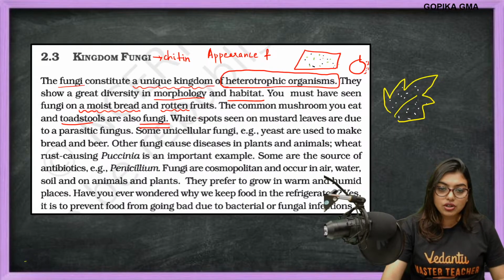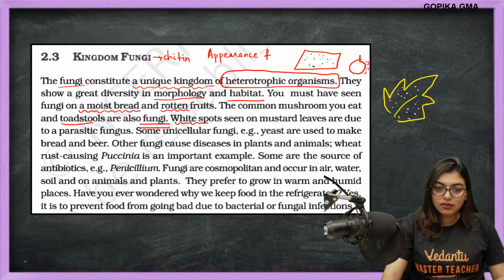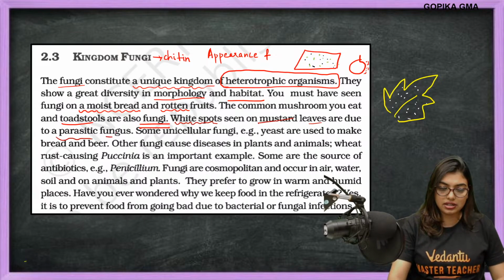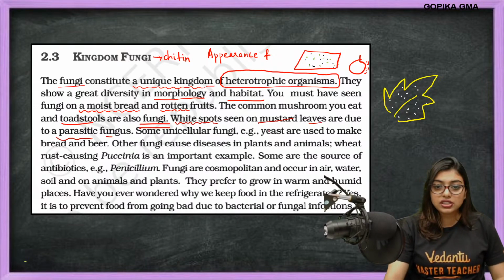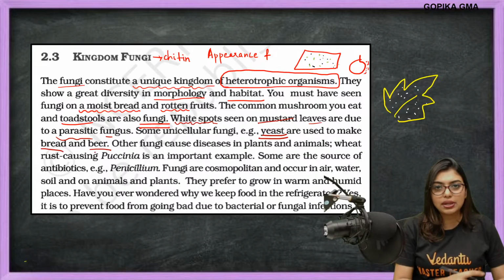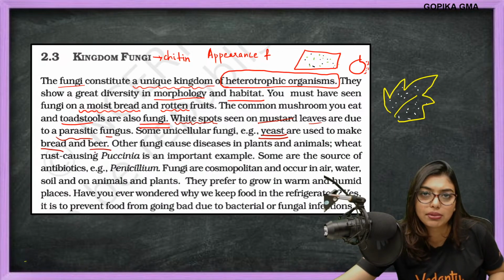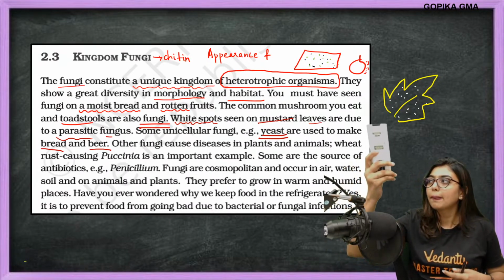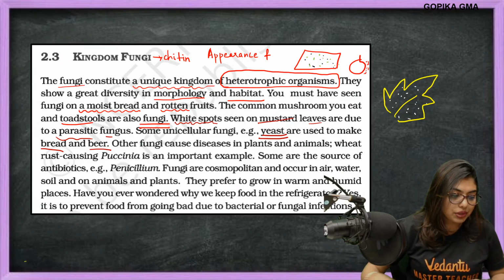Okay, now students, what is going to happen? White spots seen on mustard leaves are due to parasitic fungus. Some unicellular fungus, such as yeast, are used to make bread and beer. Now you have studied this in the microbes chapter, I believe. Bread and beer, yes or no?